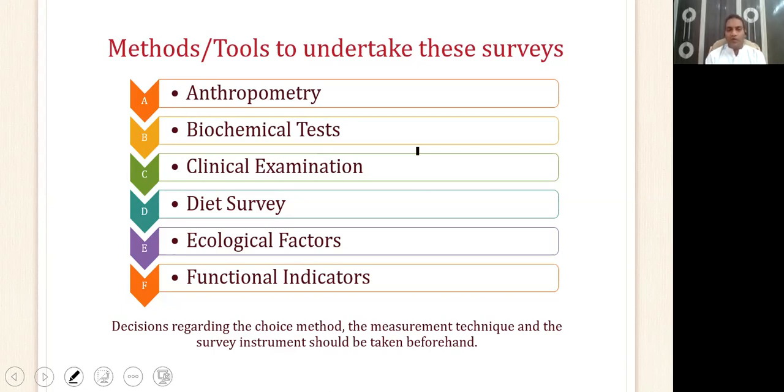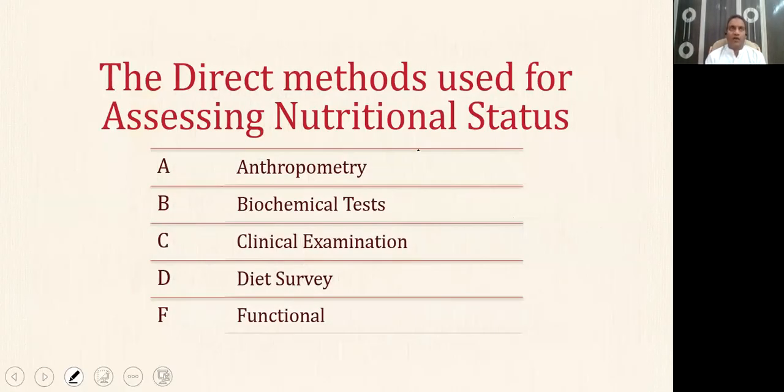The decision about which method to be employed in a nutritional surveillance should be made before carrying out the surveillance. So we come to the second question of our topic: what are the various methods for assessing the nutritional status?